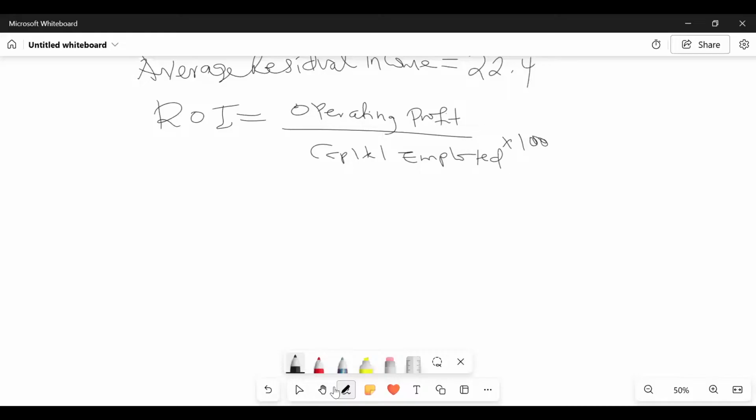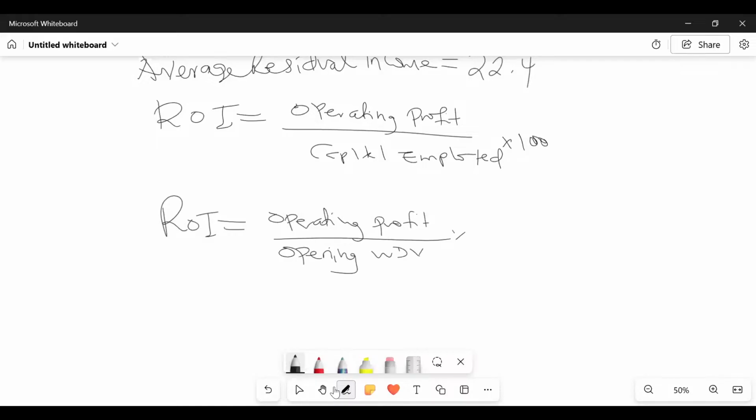In this context, our ROI formula will be operating profit all over opening written down value. Whatever we get, we multiply this with 100. For now, just use the word profit instead of operating profit. I'll be bringing out the differences in our next class, but for now, just use the word profit.